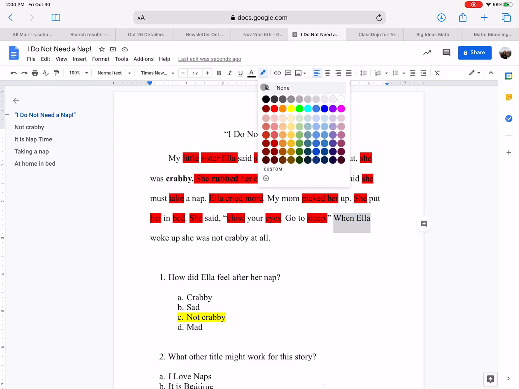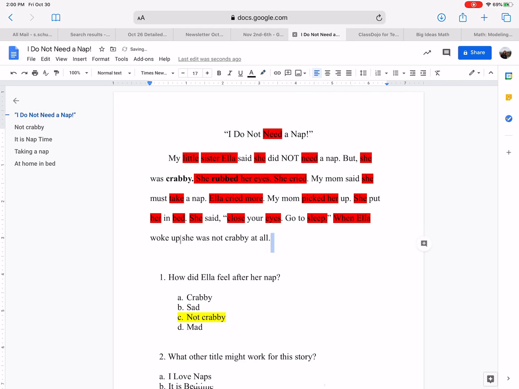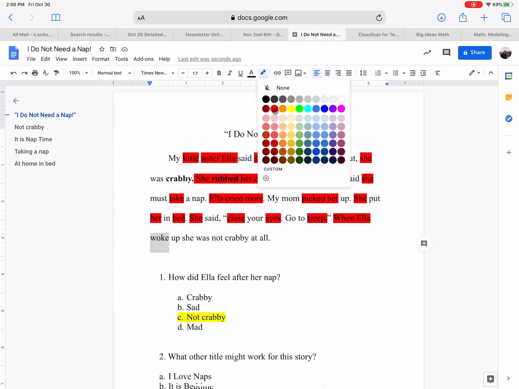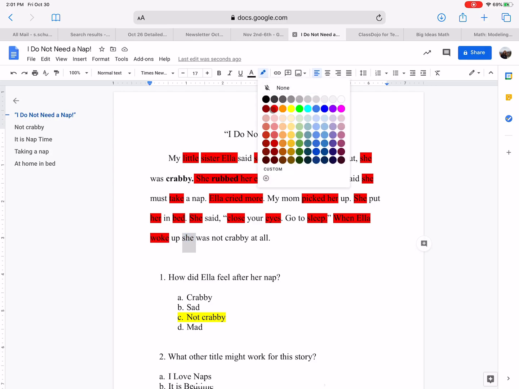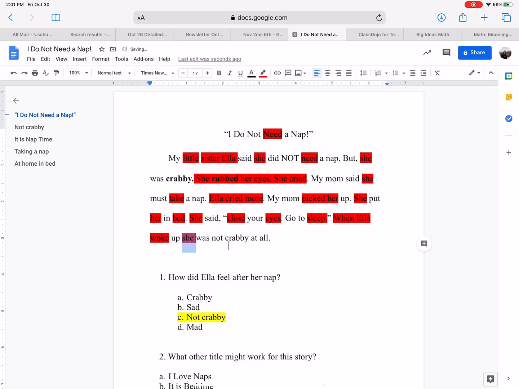So we're going to highlight this one, E. Woke, and then at the end of woke, beside the K is an E. Up, she. Okay, so we're going to highlight this one. Was not crabby at all. So, whoa, there's a lot of E's in that passage, guys. Look how red it is.